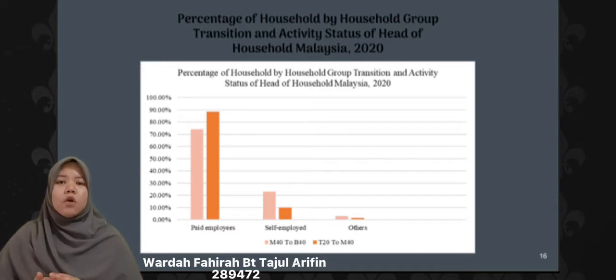Simultaneously, 9.9% of households with a self-employed head went from T20 to M40. In addition, the M40 category has shifted to B40. About 1.9% of people moved from T20 to M40, while 2.6% moved from M40 to B40 from other jobs. From this vantage point, we can see how COVID-19 has influenced people's jobs.